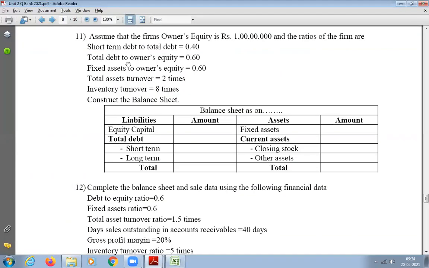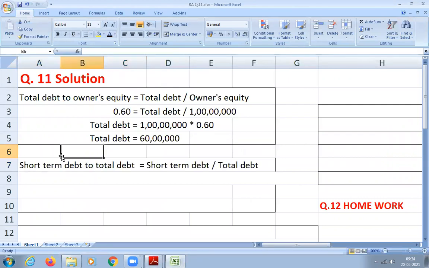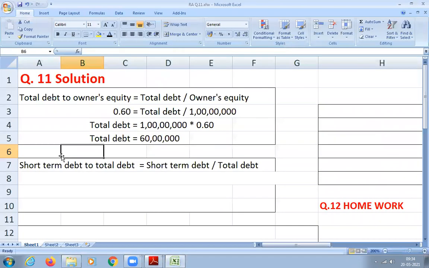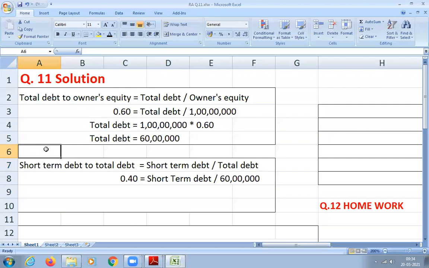So now you apply that and you can use the value. Short term debt I don't know, as it is. Total debt I know, 60 lakhs, and the ratio is 0.4. So short term debt to total debt is equal to short term debt divided by total debt. So right now the ratio is 0.4. 0.4 is equal to short term debt, which I don't know, divided by total debt, which is 60 lakhs. Students, please write down. So you will get 0.4 is equal to short term debt divided by 60 lakhs.